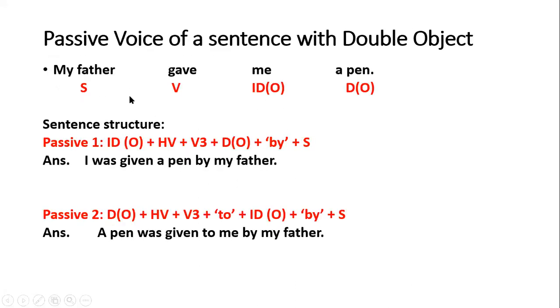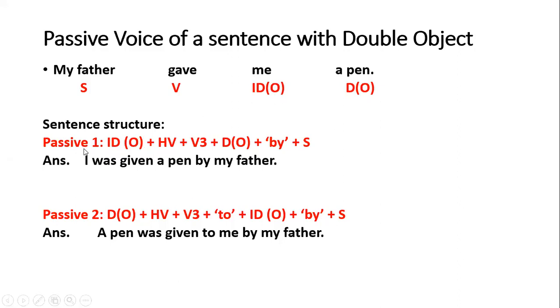So how to make passive voice of a sentence with double object? Actually, there are two ways to form its passive voice. Let's see the same example. My father gave me a pen, where my father is subject, gave is verb, me is indirect object, and a pen is direct object, right? So there are two ways to form the passive voice of this kind of sentences. First is, you can begin your passive voice with any of the object, either with the indirect object or with direct object, right?